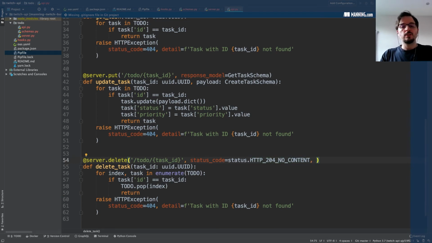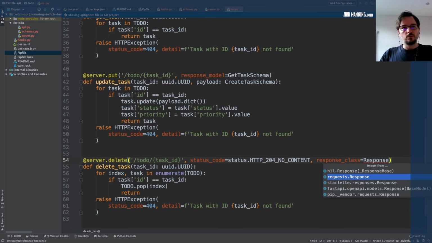We also have to specify a different type of response model. I think it is response. Let me look at the... not here. It is the response class. Sorry, so response class should be just the response class from Starlette.